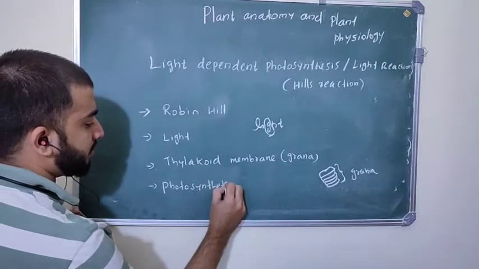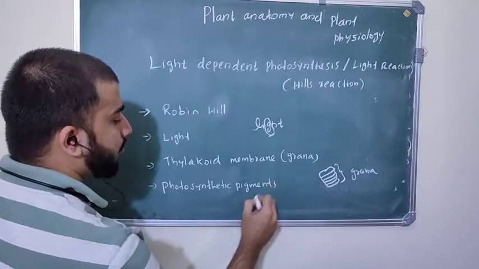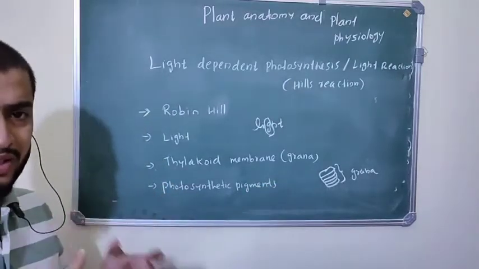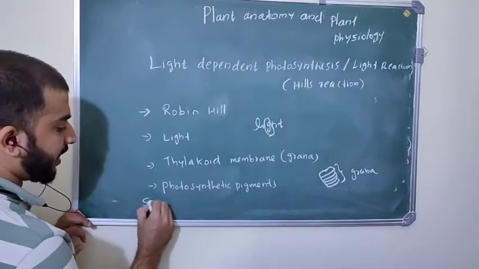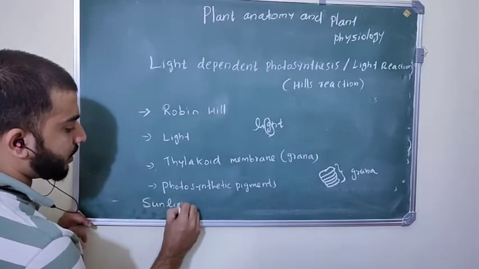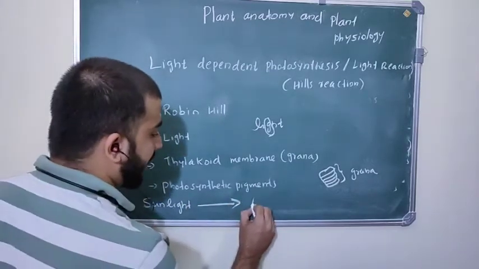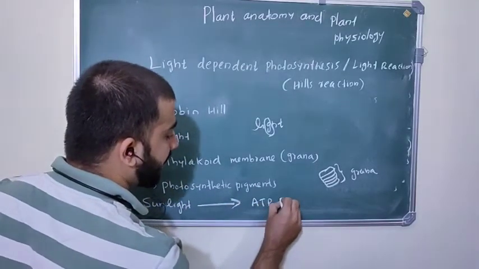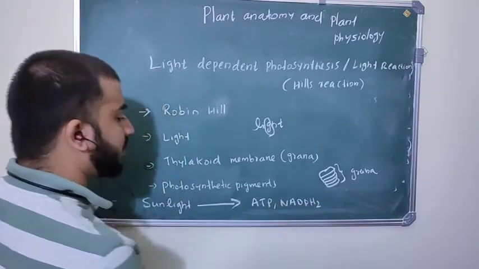In the grana thylakoid membrane, photosynthetic pigments are present. Do you know the role of photosynthetic pigments? They absorb the sunlight or solar energy, and they convert the solar energy into chemical energies like ATP and NADPH2. ATP means adenosine triphosphate.